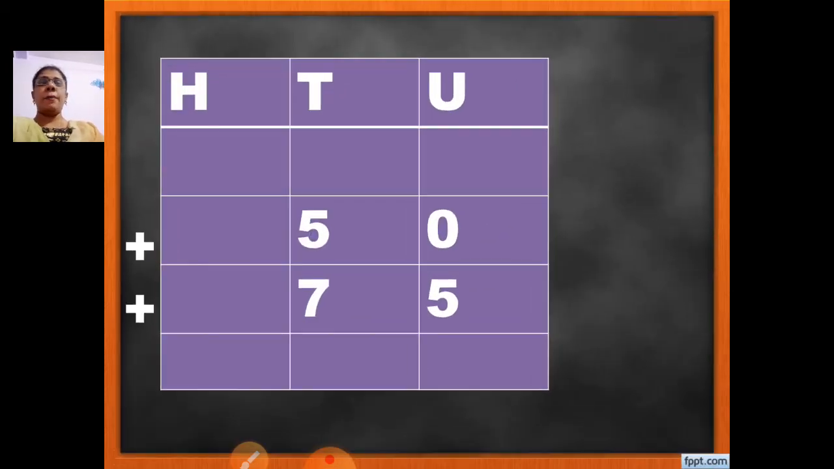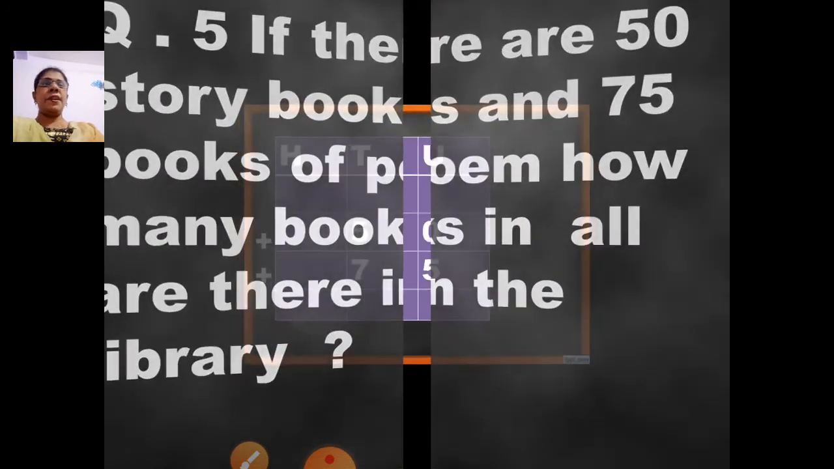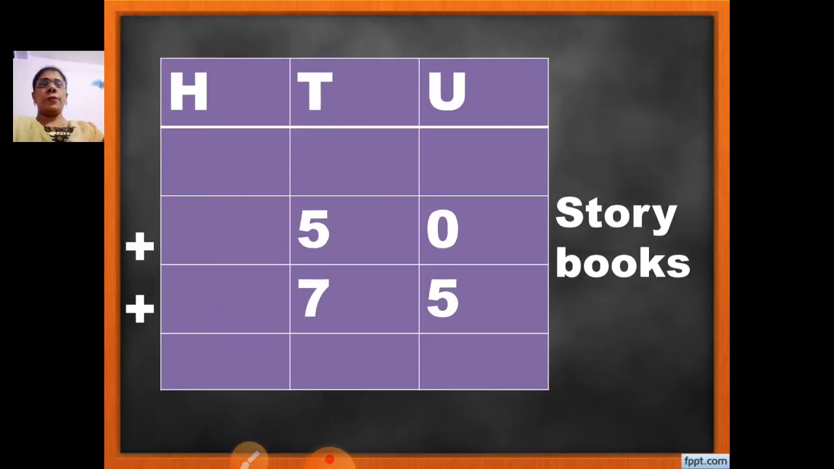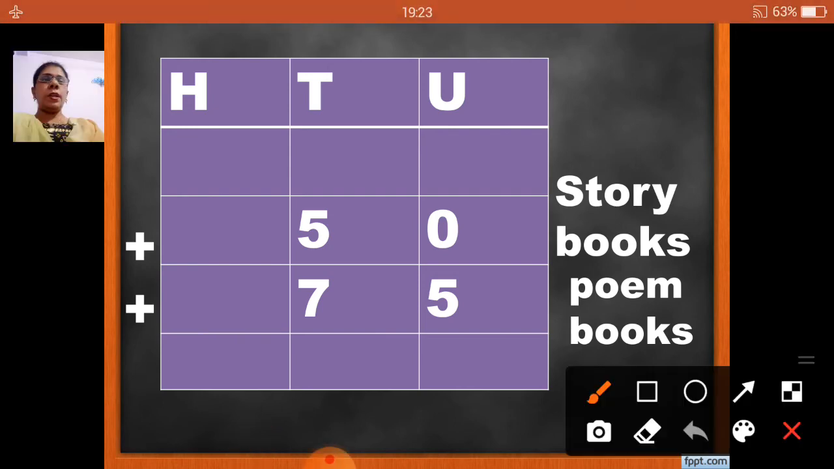We are going to arrange them according to their place value. We wrote the number 50, we wrote the number 75. Then we are going to write 50 story books and then 75 poem books. Now we are going to add. Now this is a 2-digit number, so very easy. 0 plus 5 will be 5 and 7 plus 5 will be, after 7, 5 fingers, 8, 9, 10, 11 and 12.